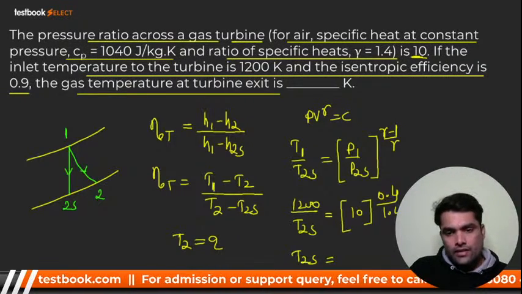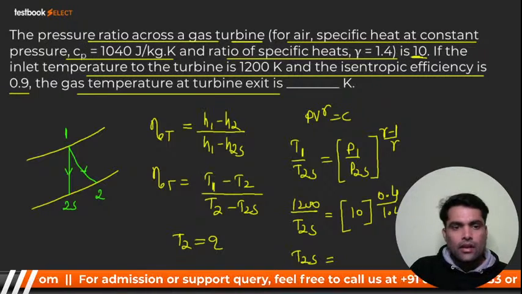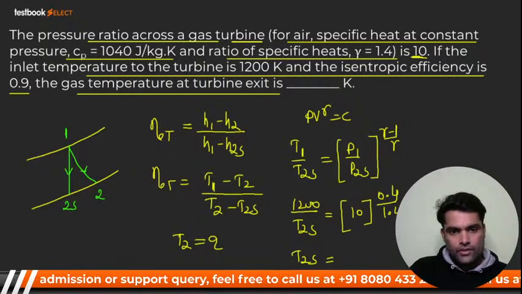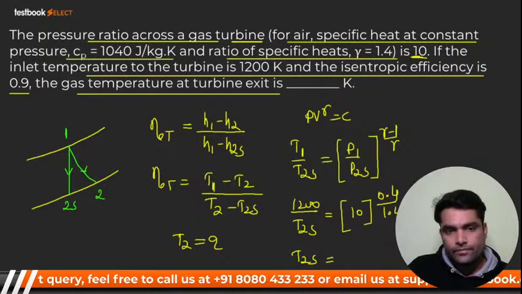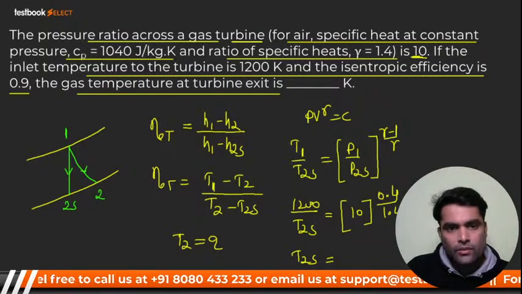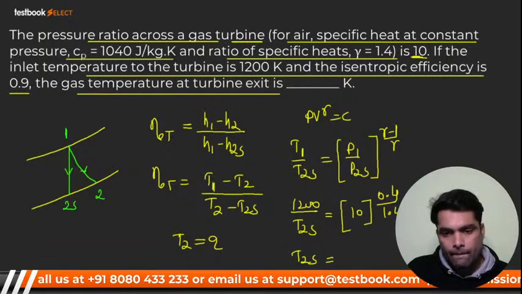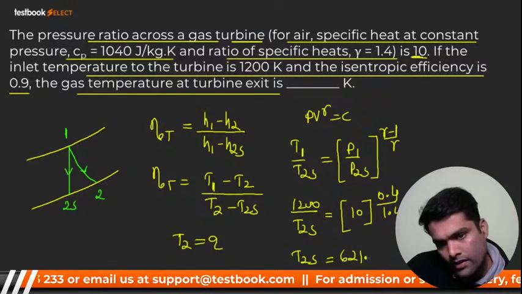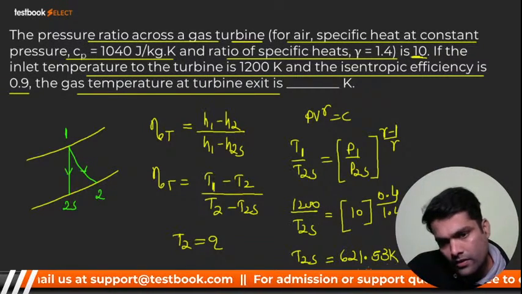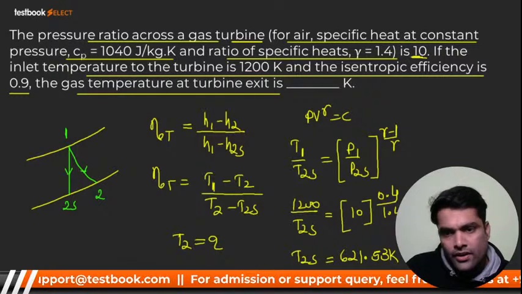It is around, let me check, 621.53 Kelvin. Okay, I hope it's clear to you.